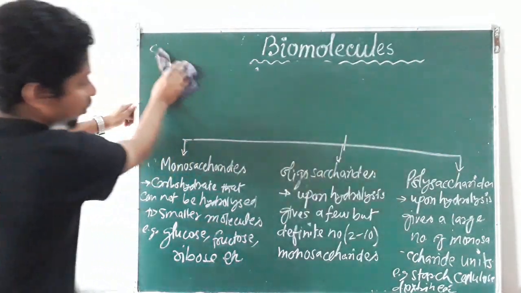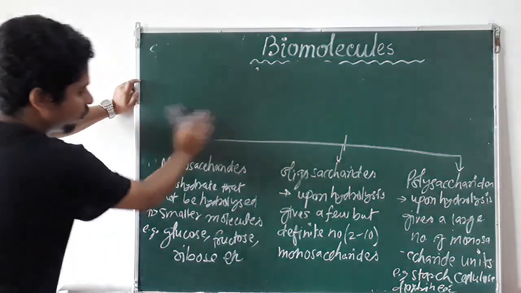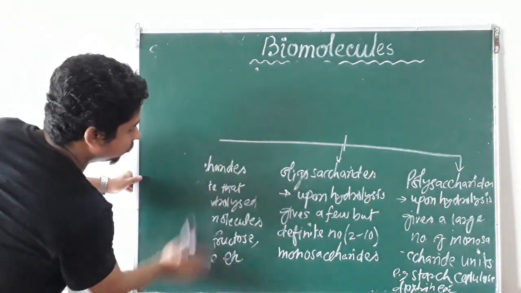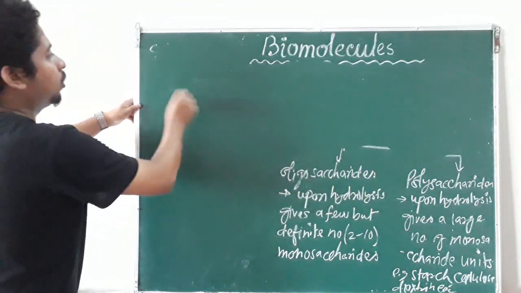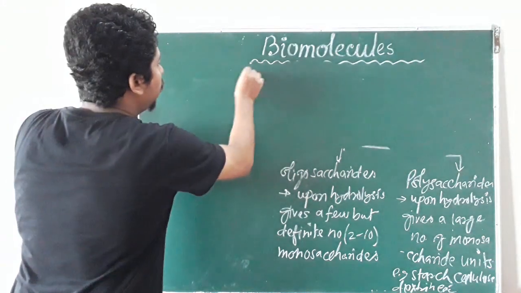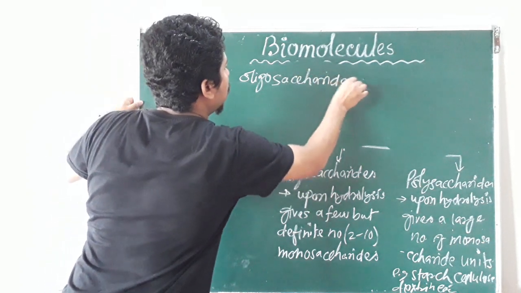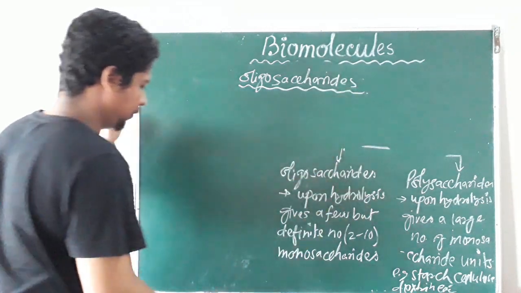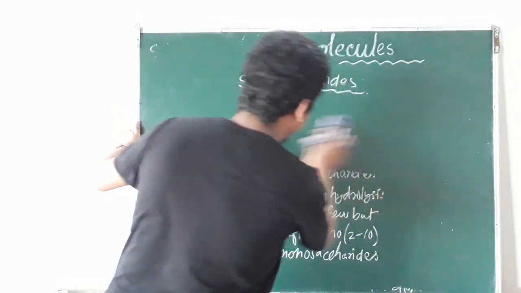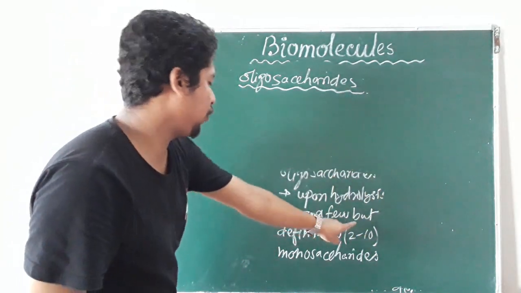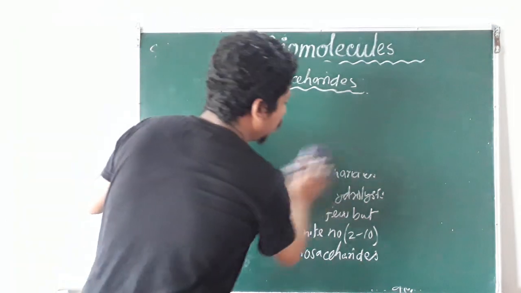You can take a screenshot or make your own notes. Oligosaccharides mean upon hydrolysis they give a few but definite number, 2 to 10, of monosaccharide units.